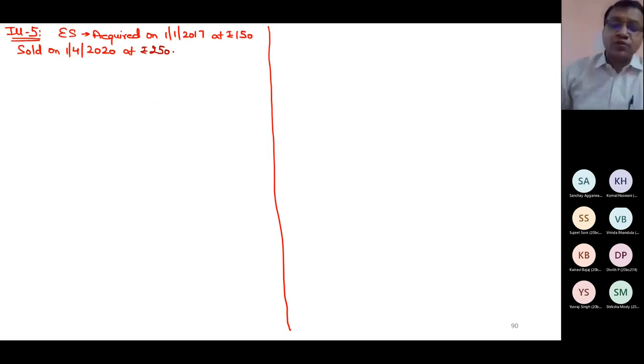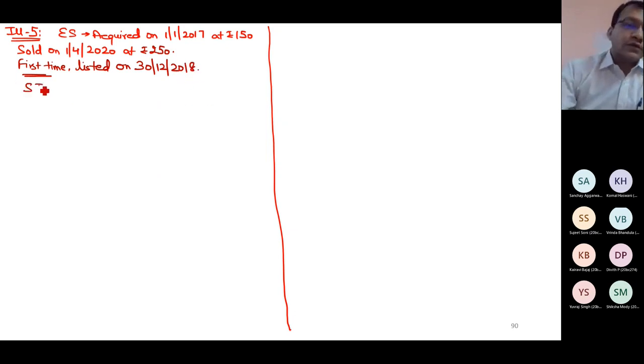The share gets listed on the recognized stock exchange for the first time on December 18. First time. That means when it was acquired, it was unlisted. First time listed on 30th December 2018. New point. It is a new question. STT paid at the time of sale. Since at the time of acquisition it was unlisted, I could not have paid STT.